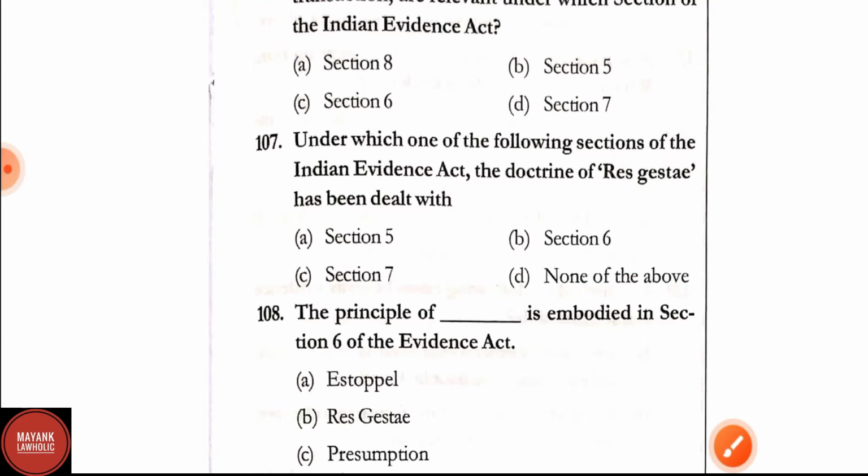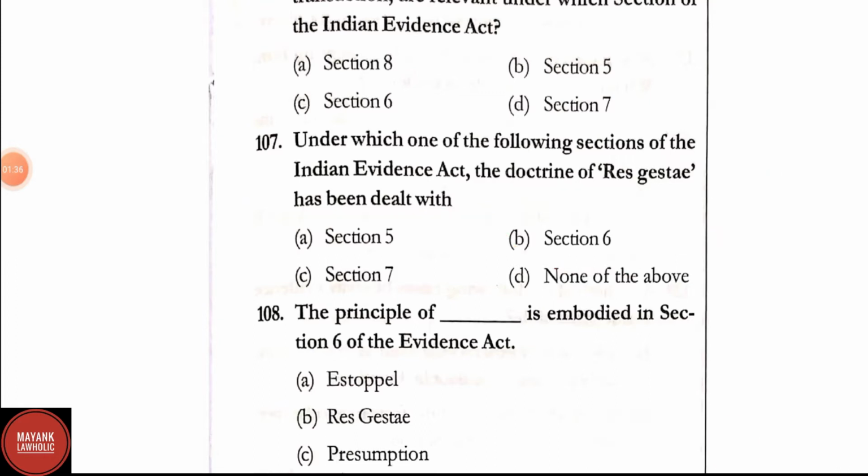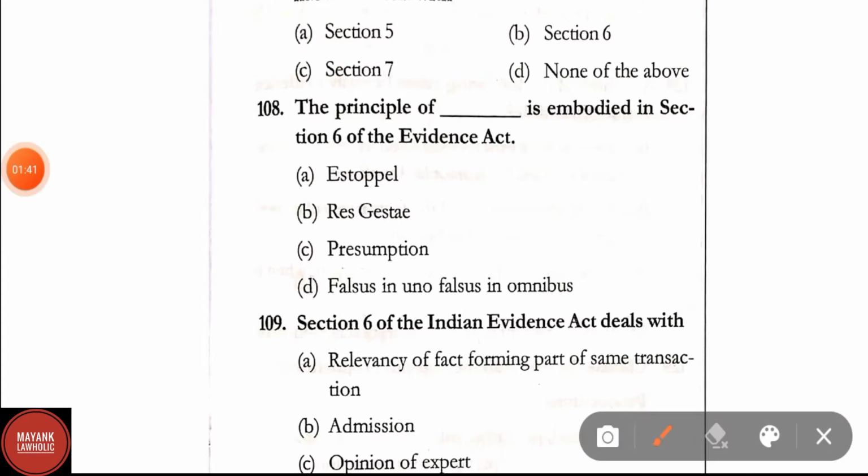Question number 107. Under which one of the following section of the Indian Evidence Act the doctrine of res gestae has been dealt with? Doctrine of res gestae has been dealt in Section 6 of Indian Evidence Act. Question number 108. The principle of dash is embodied in Section 6 of the Evidence Act. Correct answer is option B, that is res gestae.